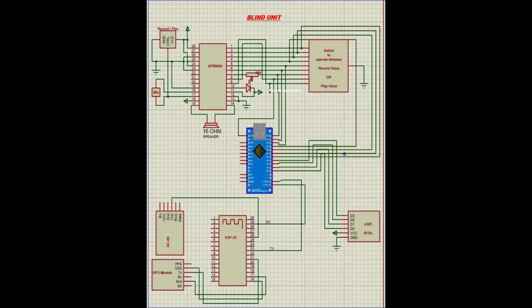And according to the information passed by the RF receiver, an audio will be played for the particular situation. For example, when the system starts, it will be asked to provide with an input. So it would play a sound saying, "Please enter your destination." And if the system has found the appropriate route and the bus has arrived, then it will play, "Bus has arrived. Please get into the bus."